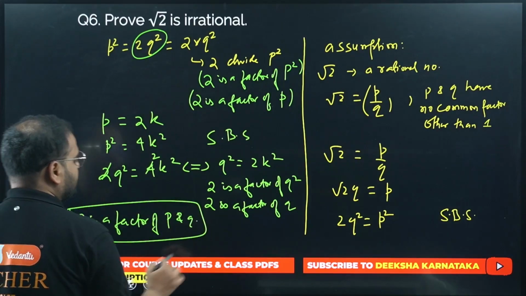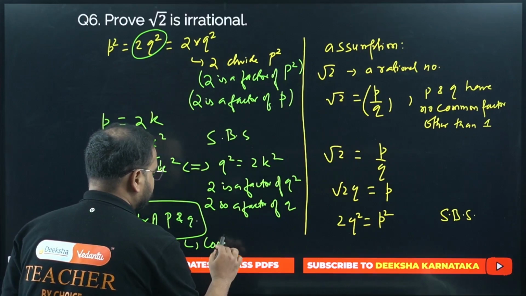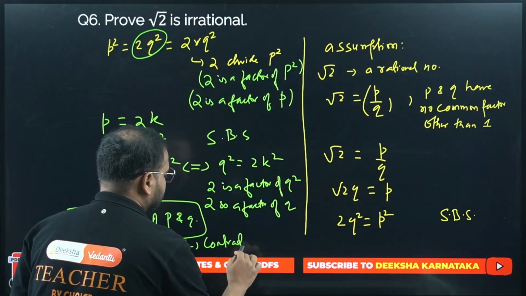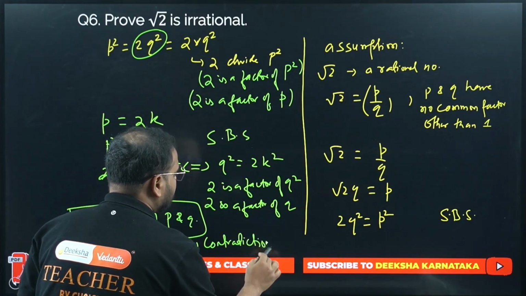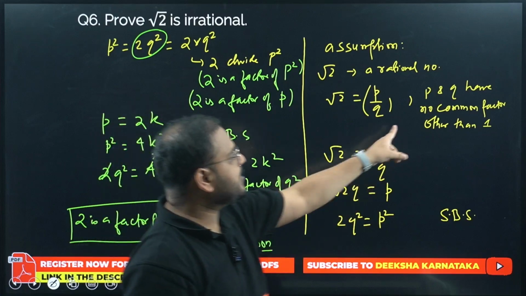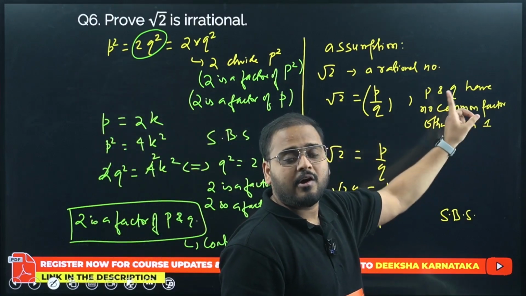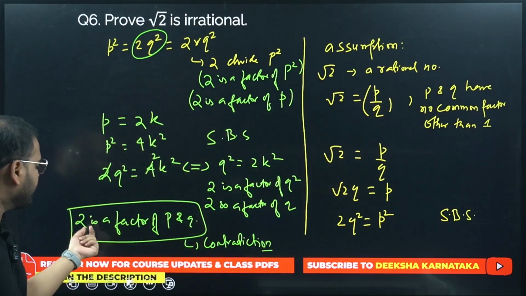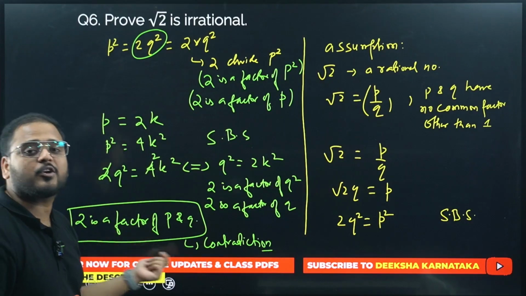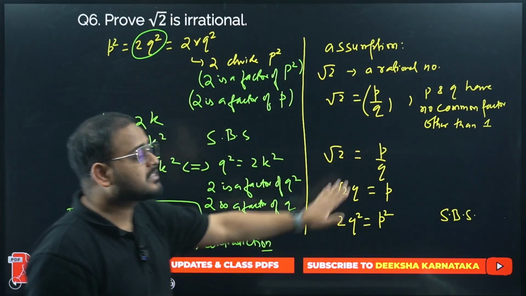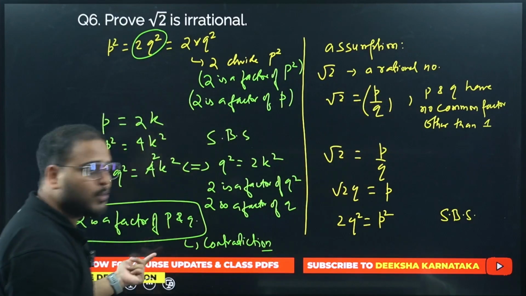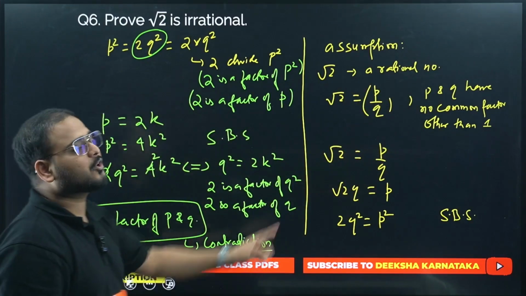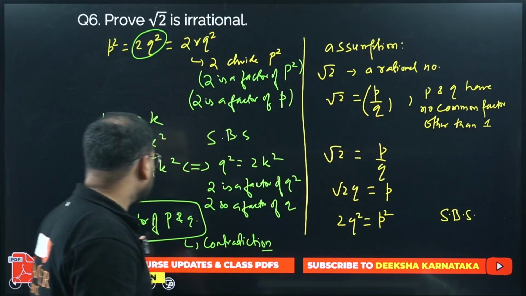Isn't this my contradiction? Contradiction. How come, sir? Sir, we started from here: p and q have no common factor. Why was this true? Because I took it as a rational number. But I am getting 2 as a common factor of p and q. It means if this is true, this cannot be true. Or if this is true, then this cannot be true.